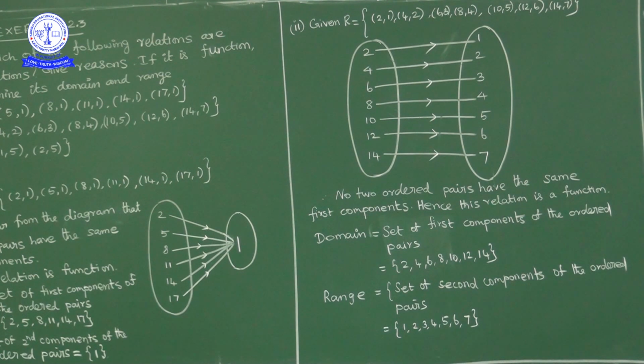Okay. Now what is domain? Domain is the set of first components of ordered pairs. So the domain is 2, 4, 6, 8, 10, 12, 14. Domain is the set of elements 2, 4, 6, 8, 10, 12 and 14.